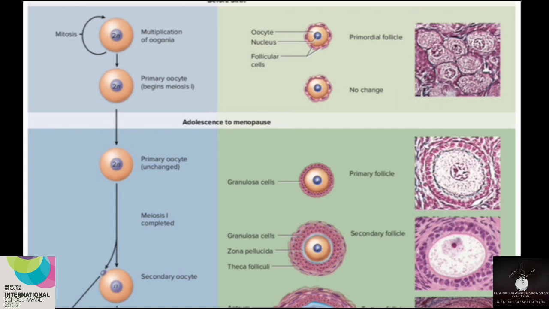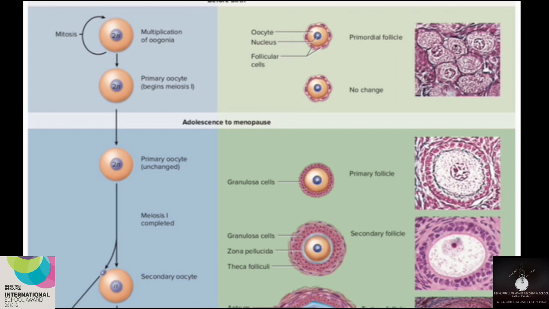Okay. And immediately after the formation of the primary oocyte, the follicular cells which can be seen inside the fetal ovary will grow and proliferate to form a single layer of cuboidal epithelium. As you see in the figure, this single layer of epithelium is known as granulosa cells. These granulosa cells will arrange themselves around the primary oocyte. Now we can call this stage the primary follicular stage.